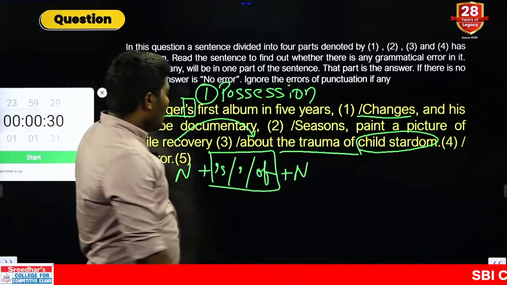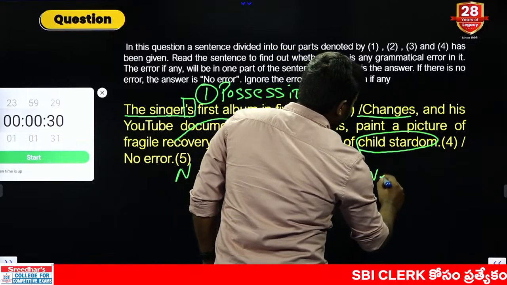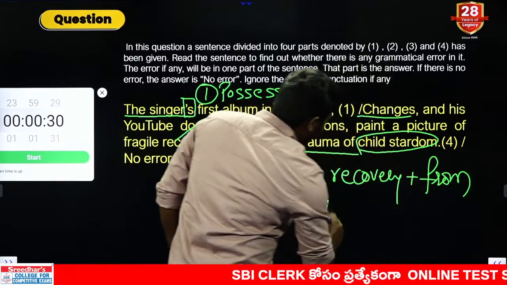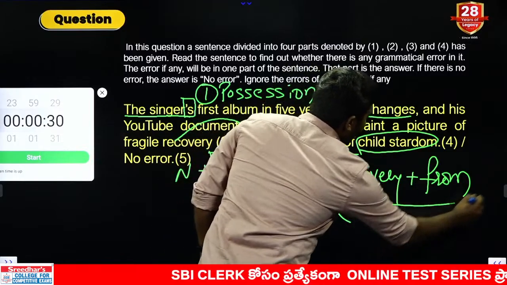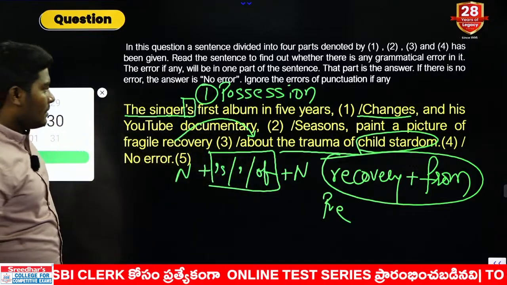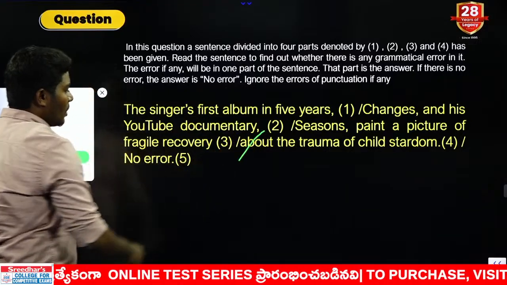Which is the correct answer? That comes with a recovery followed by "from." This is the rule of prepositions. Please make a note of it. Very, very important rule in English. Recovery is followed by the "from" combination. Remember this. Okay. So the answer should go with the fourth option.